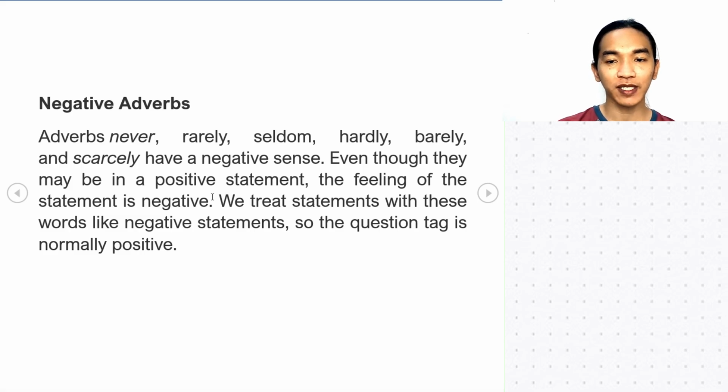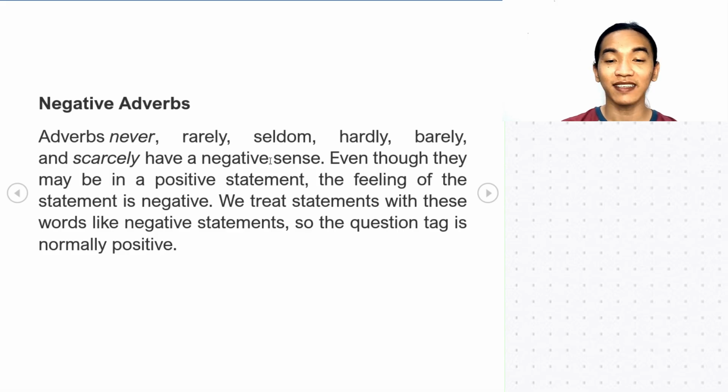Adverbs like never, rarely, seldom, hardly, barely, scarcely have a negative sense. Therefore, they are negative in meaning. So even though they may be in a positive statement, construction wise, the feeling of the statement is negative. So we treat statements with these words like negative statements.